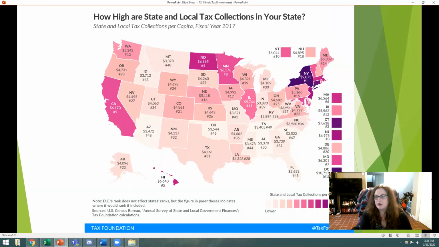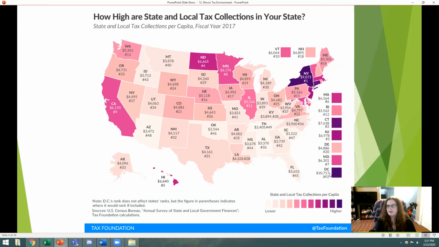So maybe I should make myself smaller so we can see the maps a little bit better. You know, we're gonna go up here today.